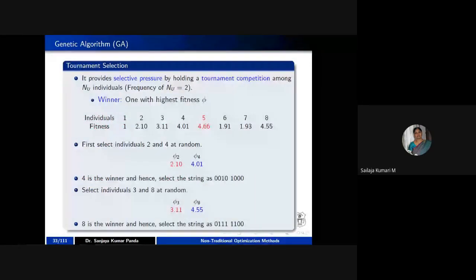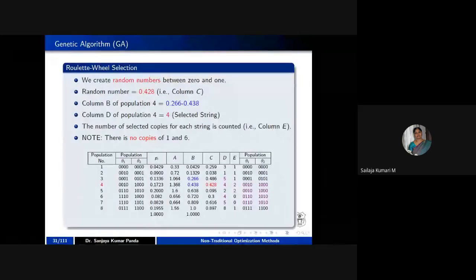Can you go back to the previous slide? Here it is obvious that the best fit, that is the 5th chromosome, has got 2 copies. That is accepted. And if you look at the 6th and 7th, they are the least fit. The probability is also minimum. They are discarded. Also fine.